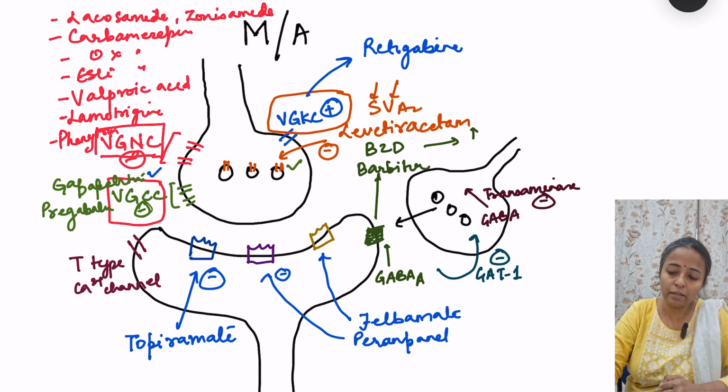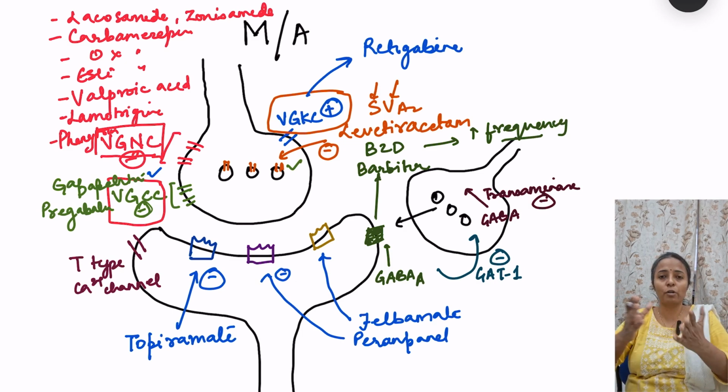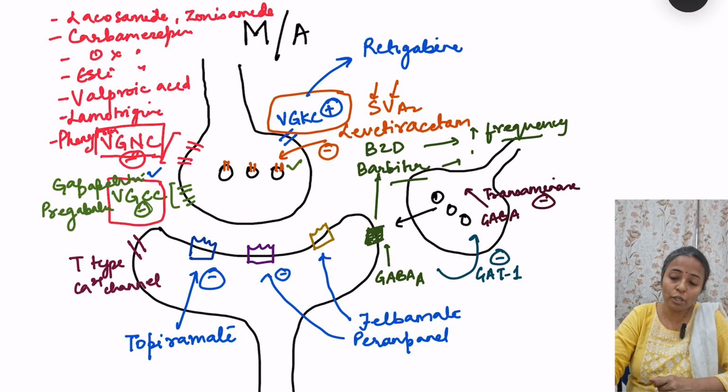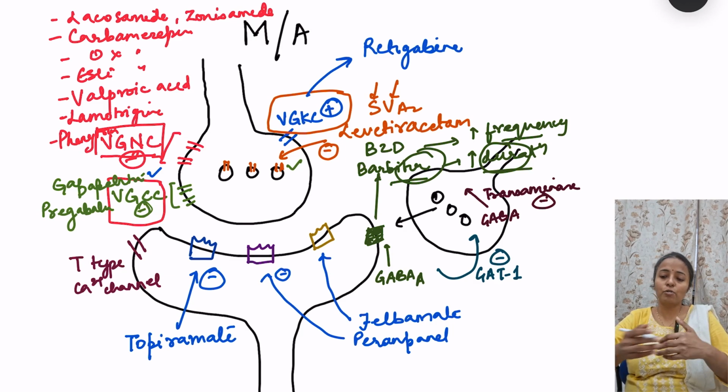Benzodiazepines increase the frequency of opening of these GABA A receptors, which are channels, to increase the frequency of opening of these chloride channels. So obviously more chloride entry will occur. Barbiturates increase the duration of opening of these channels. So we can remember it, durate. Okay. So barbiturates increase the duration of chloride channel opening. So those are other drugs.